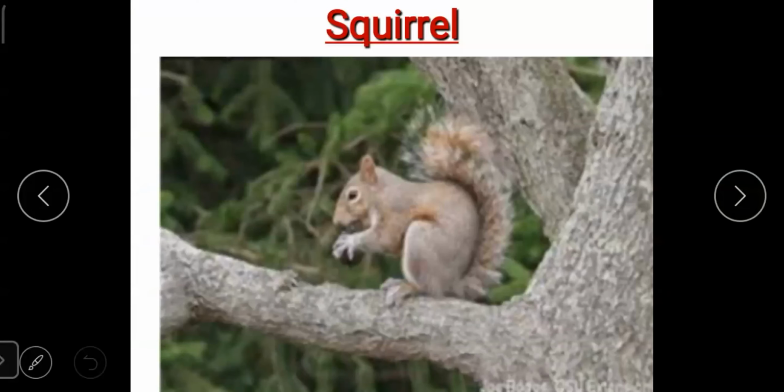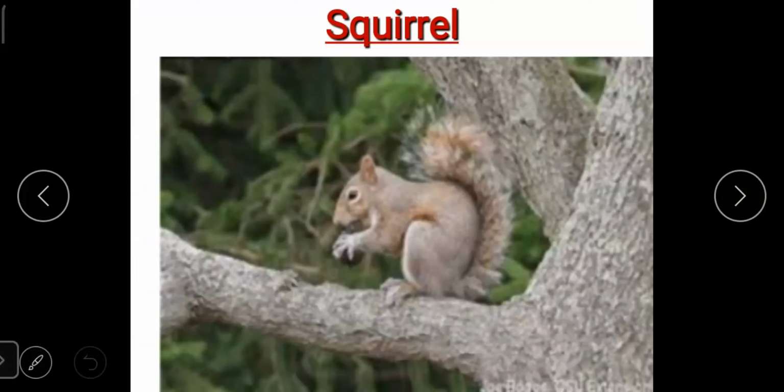The next animal is squirrel. It looks somewhat like a rat. Its face looks somewhat like a rat, but it is not a rat, students. It is called a squirrel.